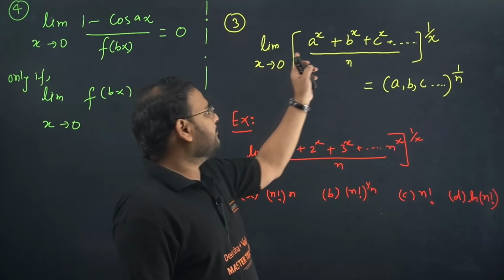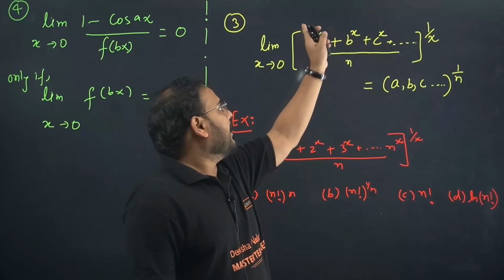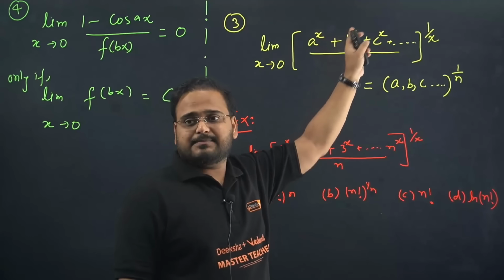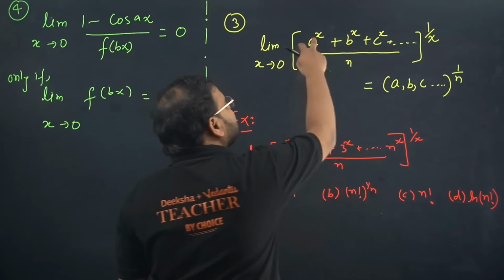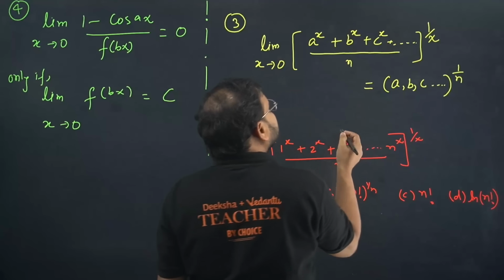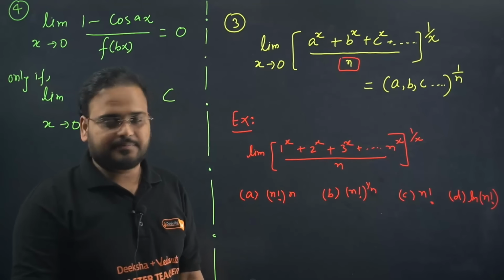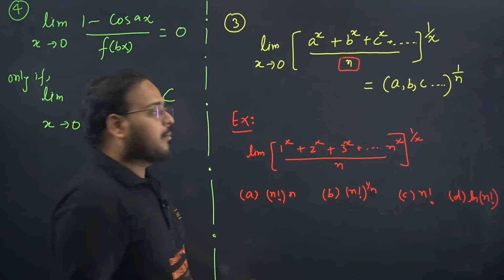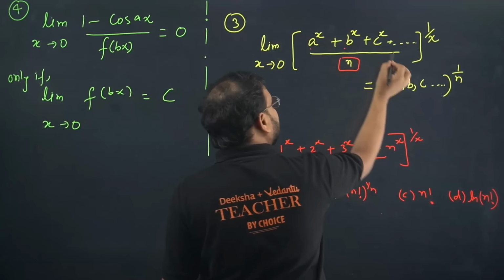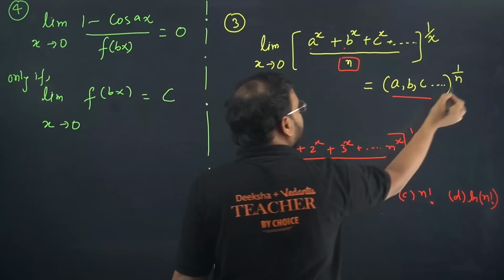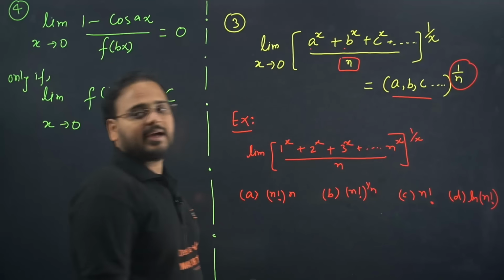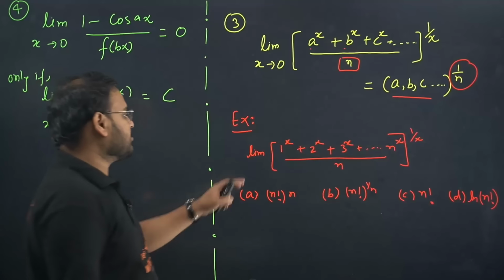If you have some bases a, b, c like this, and you have the powers always the same, power x like this, and the same power is taken to the whole as 1 by x, and this n represents the number of terms that you have in the numerator. Limit x tends to 0 is given by what? Product of all these bases a, b, c like this, to the power of whatever is the number of terms, that comes as 1 by n. In this question, please check.